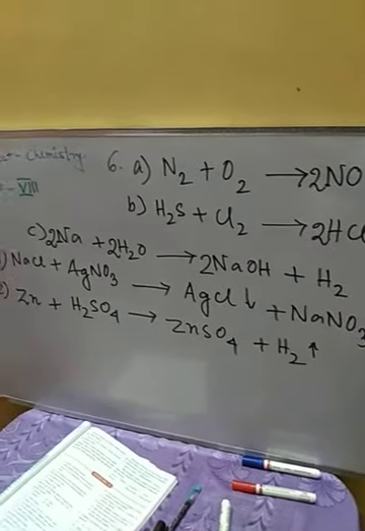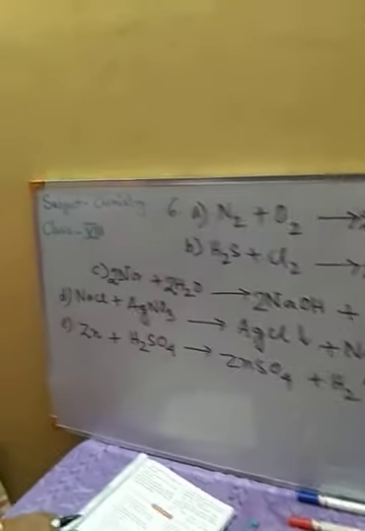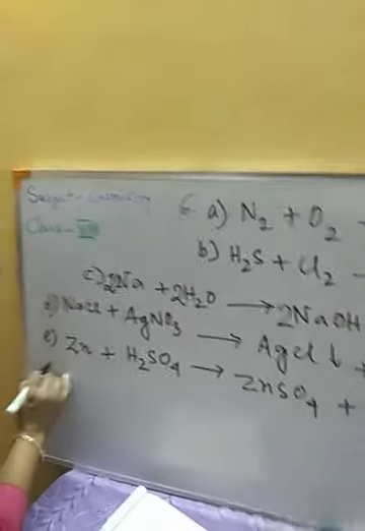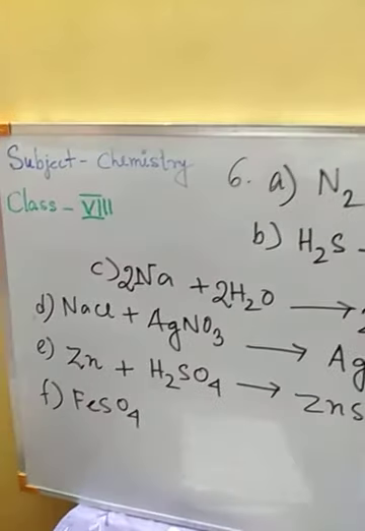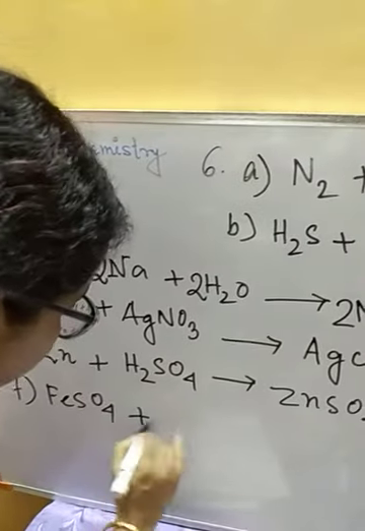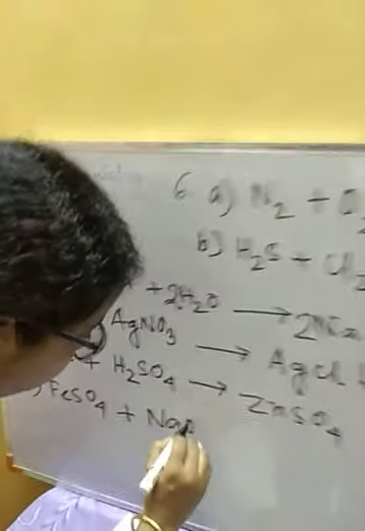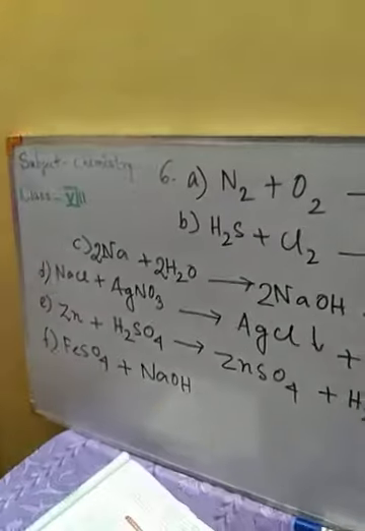Next, ferrous sulfate plus sodium hydroxide, question number F. FeSO4, aqueous ferrous sulfate, which is light green in color, plus sodium hydroxide, NaOH. So what are we going to get here?